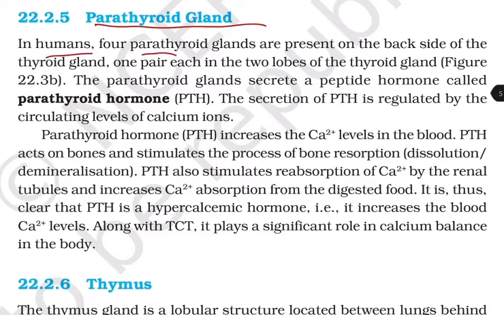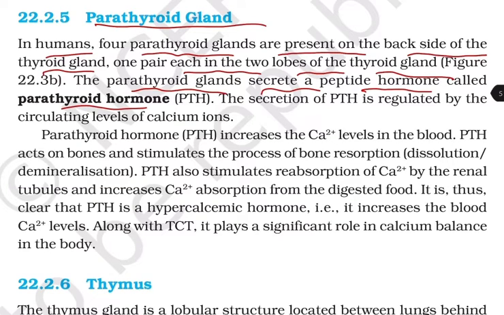Parathyroid gland. In humans, 4 parathyroid glands are present on the back side of the thyroid gland, one pair each in the 2 lobes of the thyroid gland. The parathyroid gland secretes a peptide hormone called the parathyroid hormone, that is PTH. The secretion of PTH is regulated by the circulating levels of calcium ions. Parathyroid hormone, that is PTH, increases the calcium level in the blood.